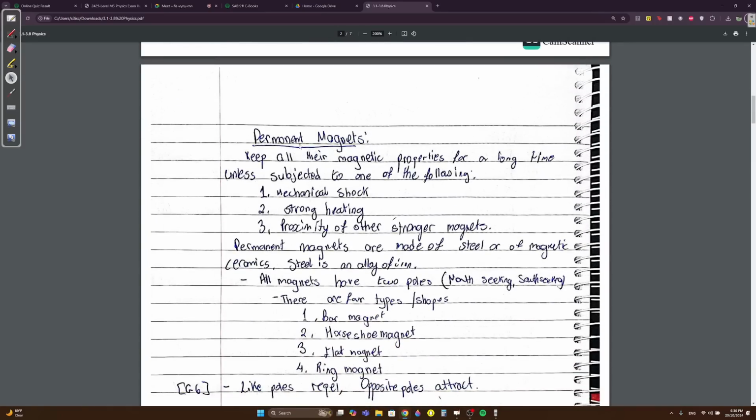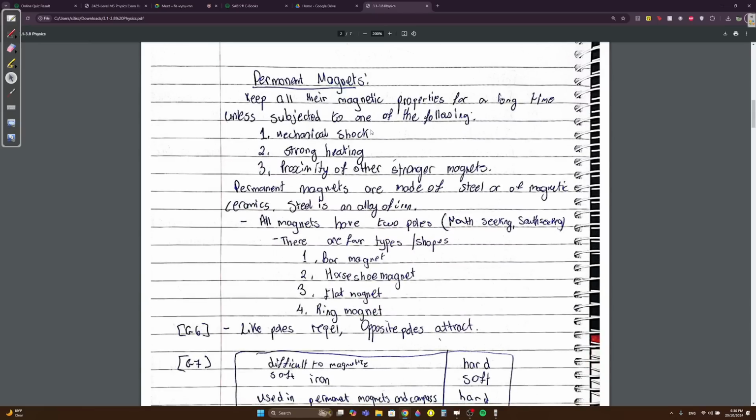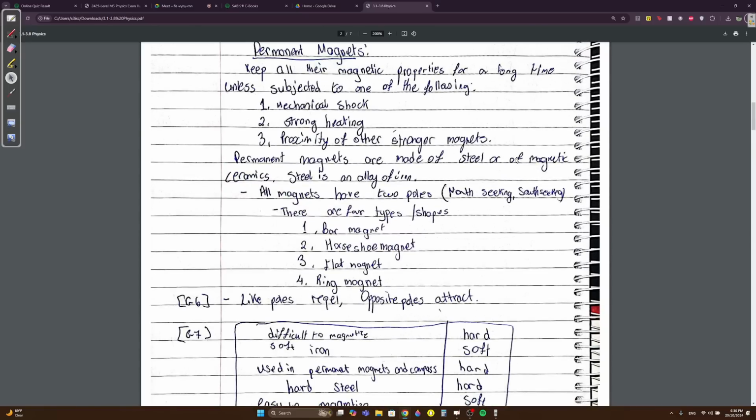Permanent magnets keep all their magnetic properties for a long time unless subjected to one of the following. There are three things that may demagnetize a magnet: mechanical shock, such as breaking it or hitting it hard; strong heating, which is self-explanatory; and proximity to other stronger magnets. So if you put a magnet beside a very strong magnet, it might demagnetize. Permanent magnets are made of steel or magnetic ceramics. Steel is an alloy of iron.